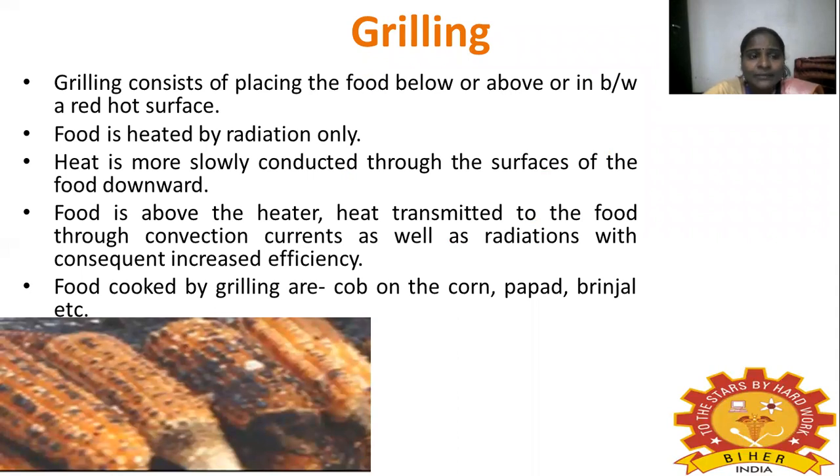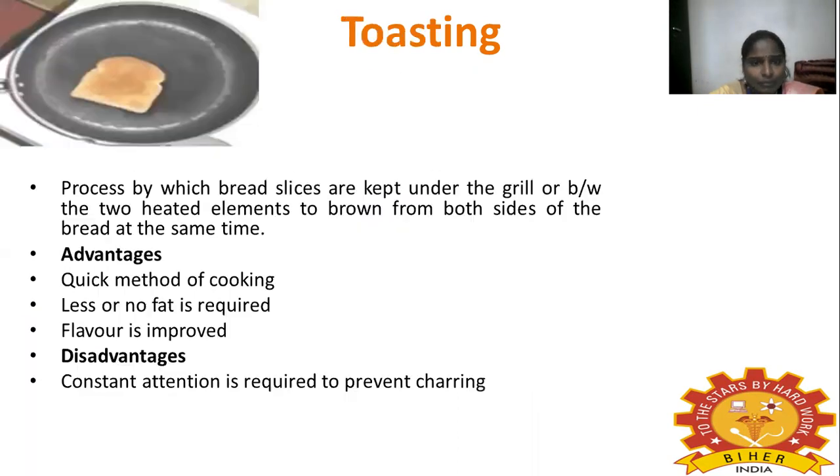Here the food is heated by radiation only. Heat is conducted more slowly through the surface of the food downward. If the food is above the heater, heat is transmitted to the food through convection currents as well as radiation, with a consequent increase in efficiency. Foods cooked by grilling include corn, papad, brinjal, chicken, everything we can do by this process.